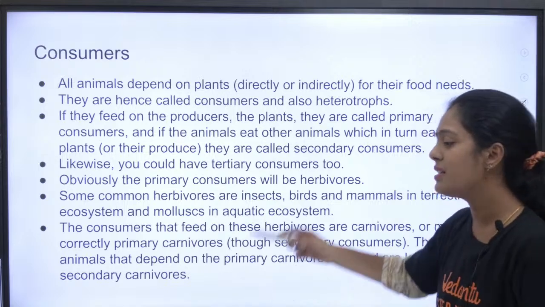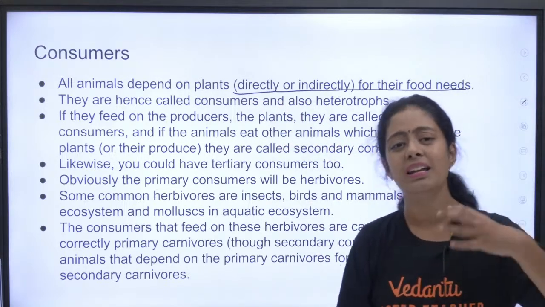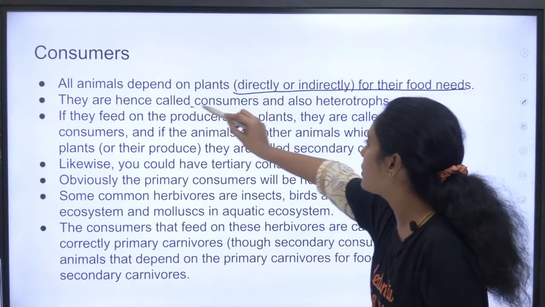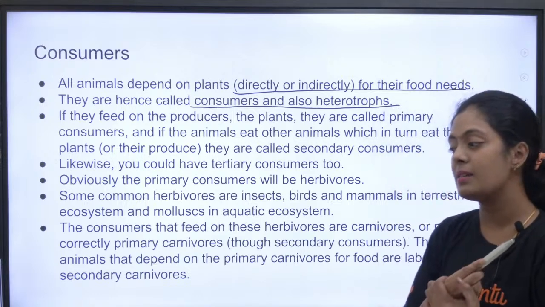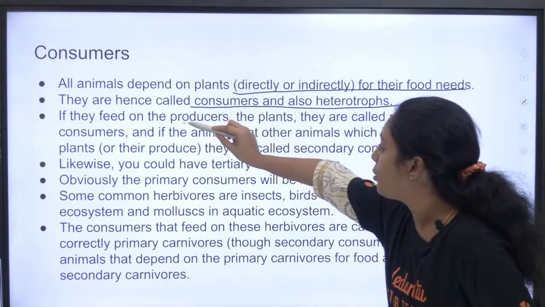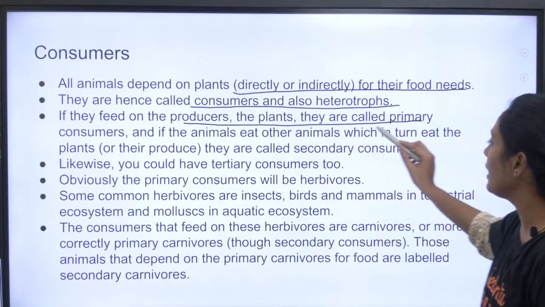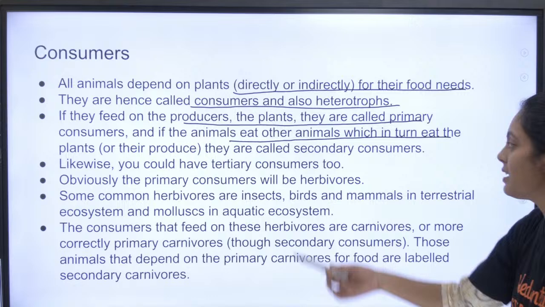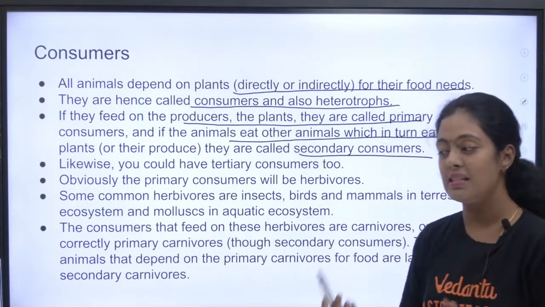Okay, all animals depend on plants directly or indirectly for their food. We are all dependent on plants, directly or indirectly. They are hence called consumers and also heterotrophs. If they feed on producers, the plants, they are called primary consumers. And if animals eat other animals which in turn eat the plants, they are called secondary consumers. Like that we have tertiary consumers as well.